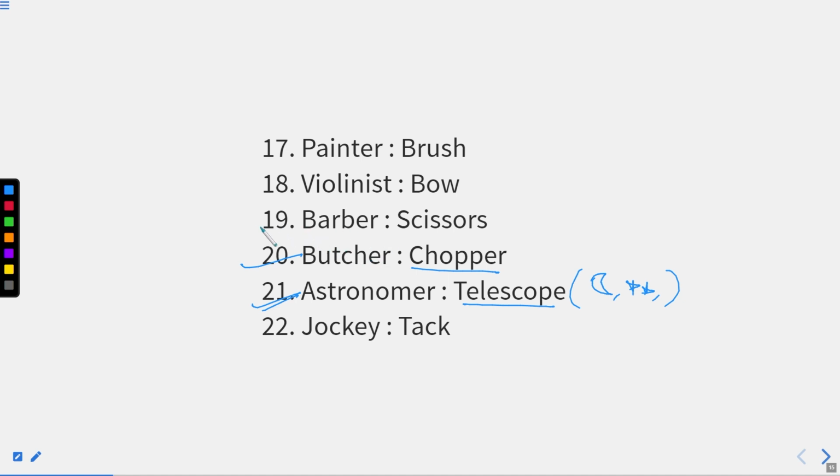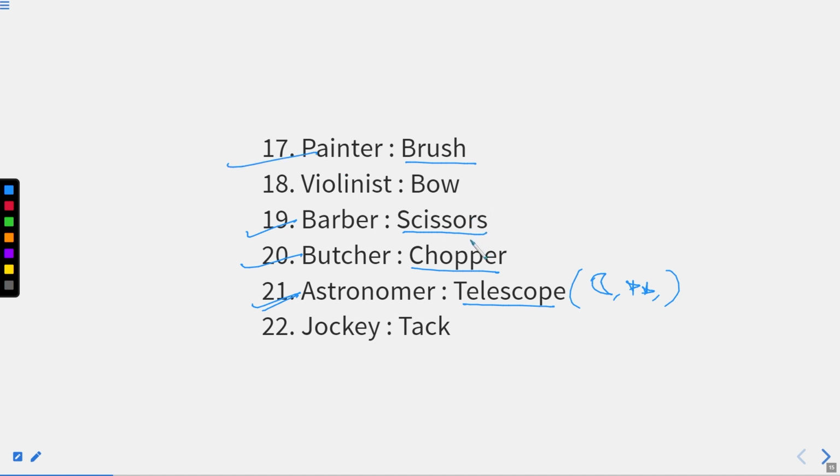Barbers, everybody definitely went to a barber in their life at least once, right? They have scissors, they have a comb, they have multiple equipments, but the most prominent equipment that a barber has is scissors.